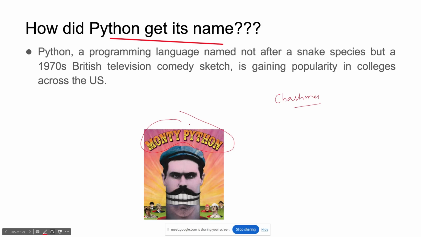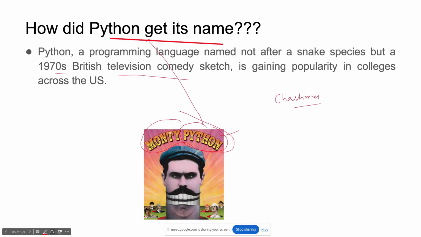Similarly, he was in the 1970s. He liked this show, Monty Python. From that, he picked that Python and gave it its name, right? So Python got its name from a television show, which is Monty Python. That is why its name is Python. So who invented it?